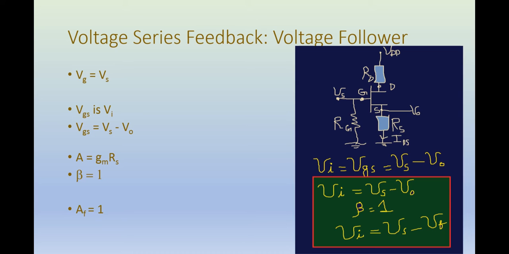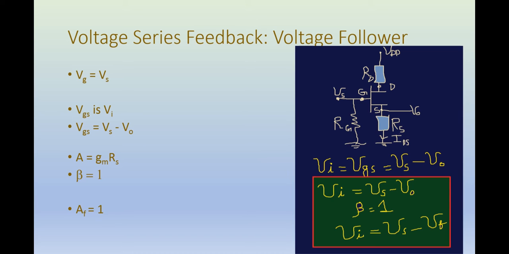So now we have the situation that at the gate terminal the voltage is equal to Vs, the source voltage, whereas at the source terminal the voltage is equal to the output voltage. So we get Vi is equal to Vs minus V0.